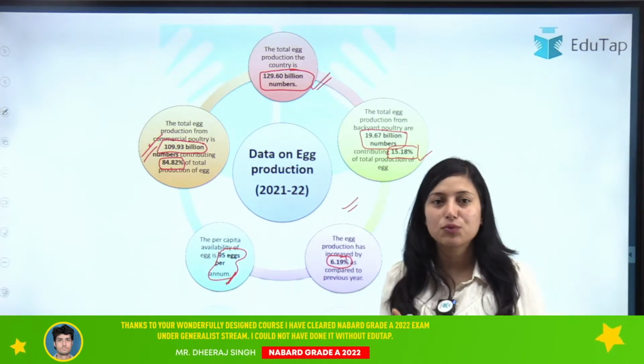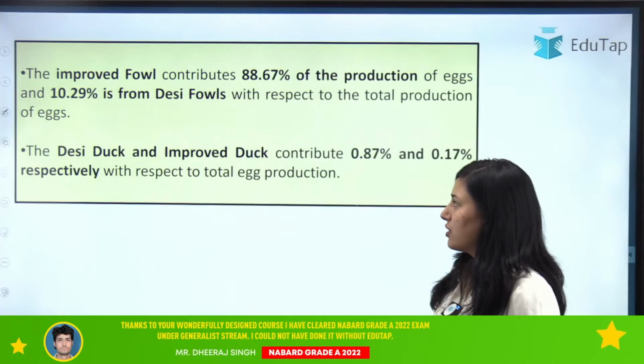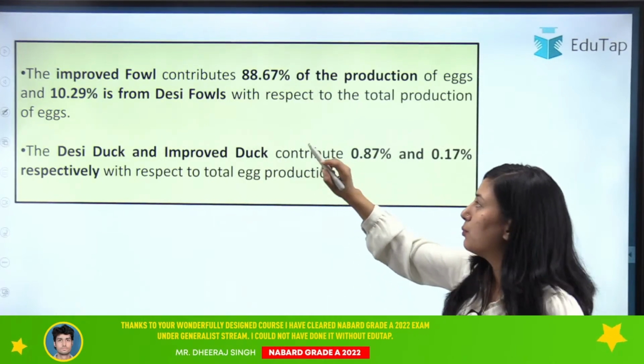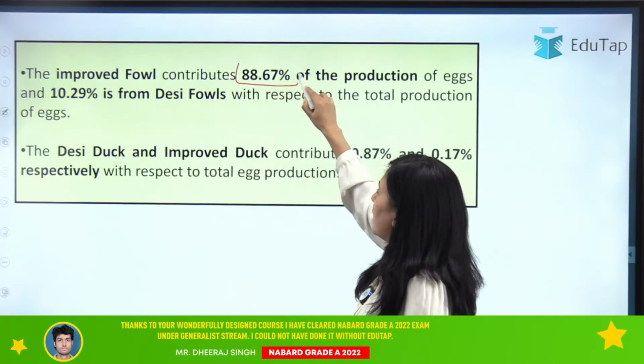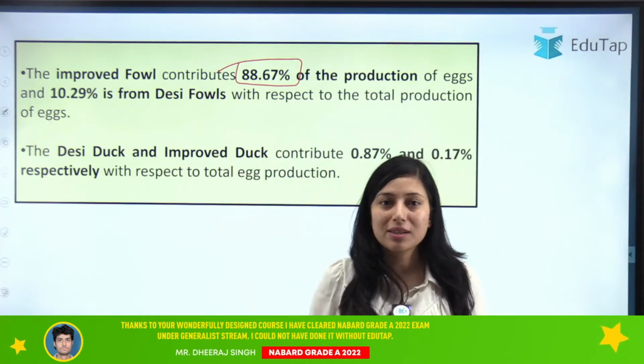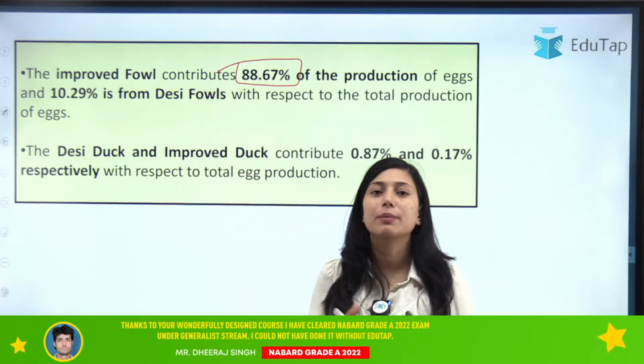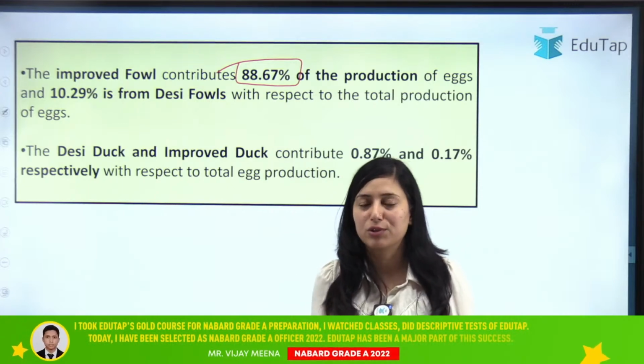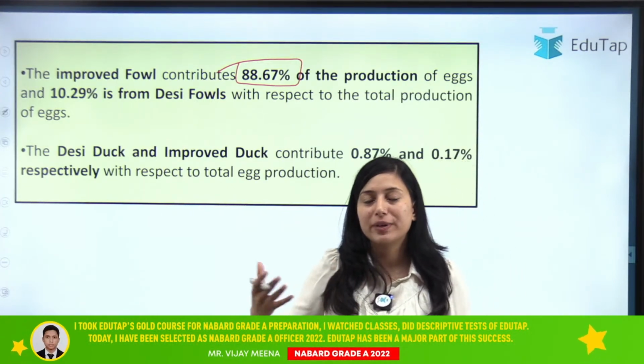Now we have discussed few other points in the questions. So these are those points: that improved fowl have contributed 88.67%. Now, what is the meaning of improved fowl? Basically, these are the improved varieties, improved breeds, I would say. Okay, these are the improved breeds of poultry.